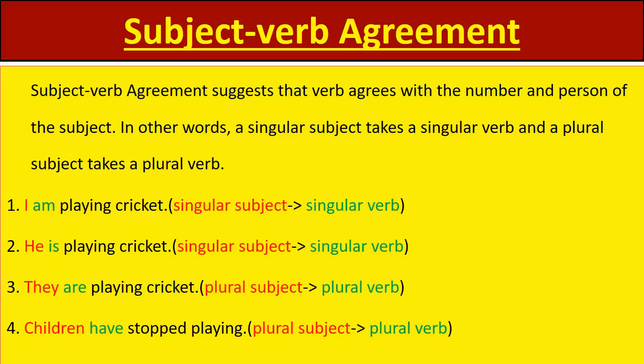They are playing cricket. Now here our subject is plural, they. So we use are with they, which is a plural verb. Children have stopped playing. Now children, subject is plural. One child, many children. So children have stopped playing. So with plural subject we use have. That is plural verb.